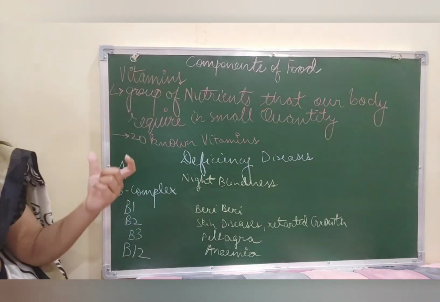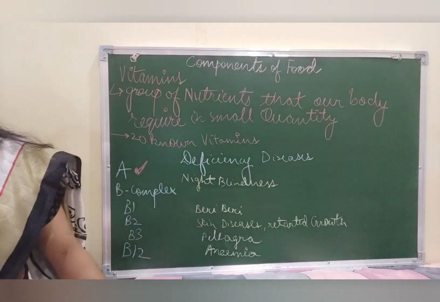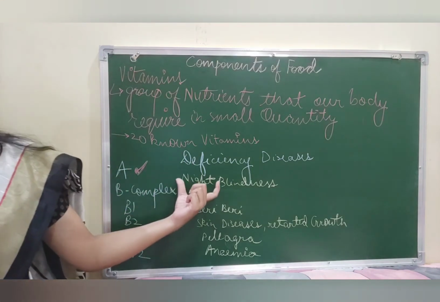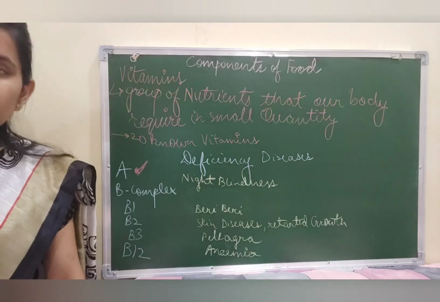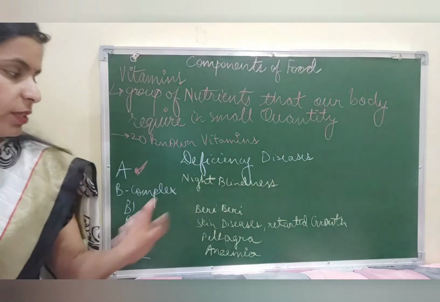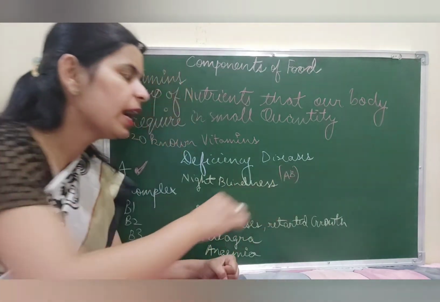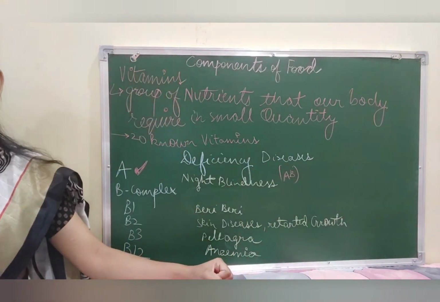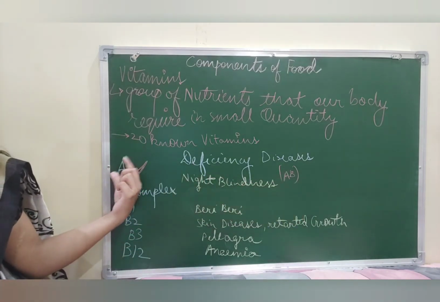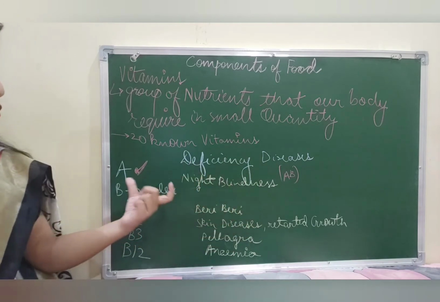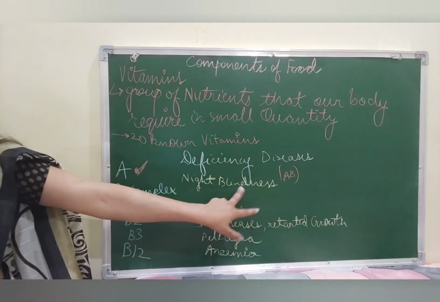Okay. Now for example, when we talk about deficiency of vitamin A, in case you lack vitamin A, you may have night blindness. Now what do we mean by night blindness? The person is not able to see properly at night. Okay, I told you how to remember it. I told you to remember it with the help of AB. I'm quite sure most of you must have heard about the mnemonic, that is AB. So A stands for vitamin A, B stands for blindness. So in case you lack vitamin A, you may have night blindness.